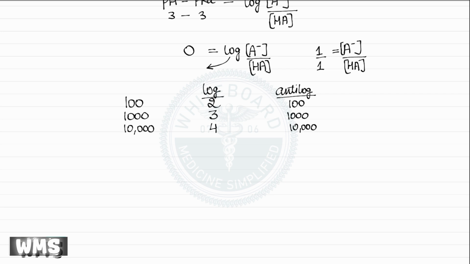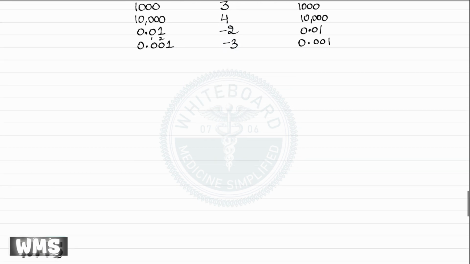Now once this is clear, let's look at some negative numbers. For example, if we take 0.01, we can count the numbers after the decimal, that is 1, 2, and therefore the logarithm of 0.01 is minus 2. Correspondingly, the anti-log of minus 2 is 0.01. Likewise, for 0.001, the logarithm is minus 3, and hence the anti-log of minus 3 is 0.001. So let's do a quick question now.